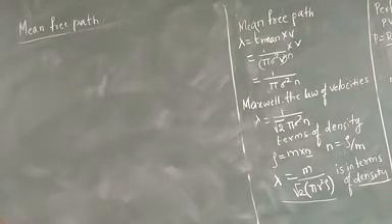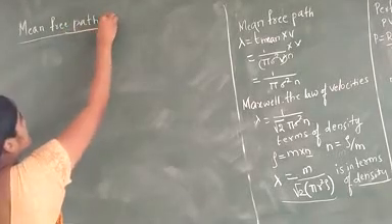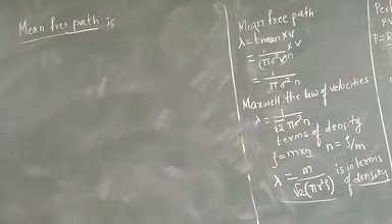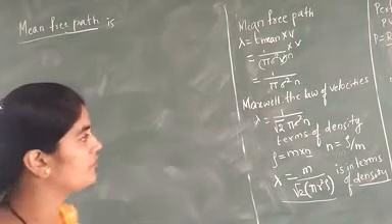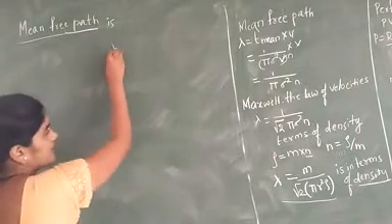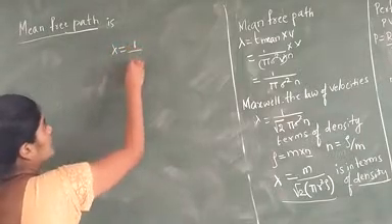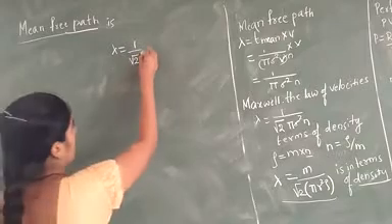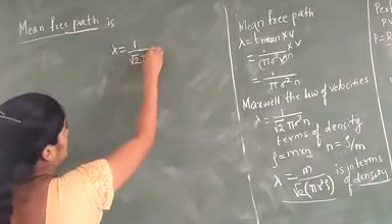Now to explain the mean free path, first let us consider the Maxwell law of velocity. One equation we have taken here, lambda is equal to 1 by root 2 into pi r square n.